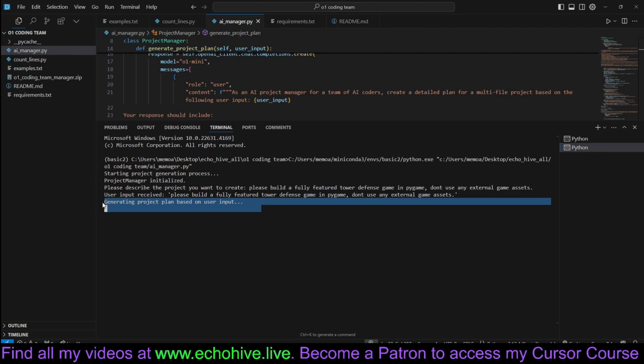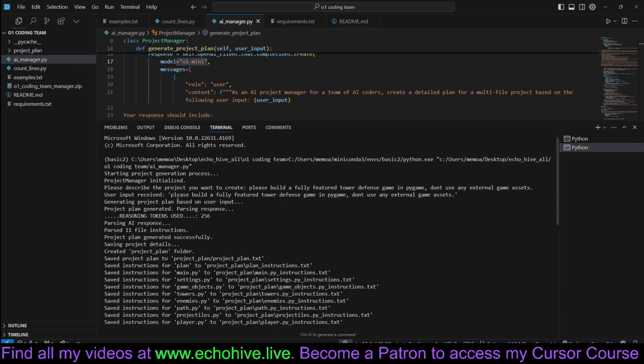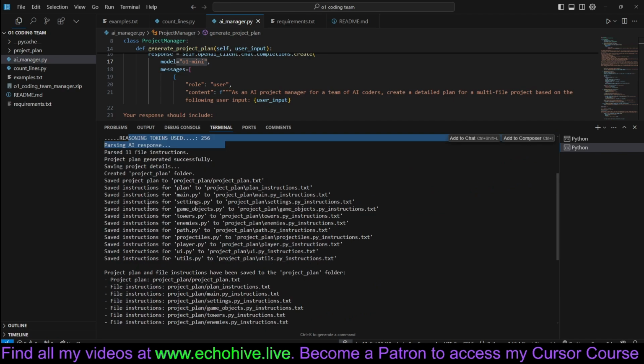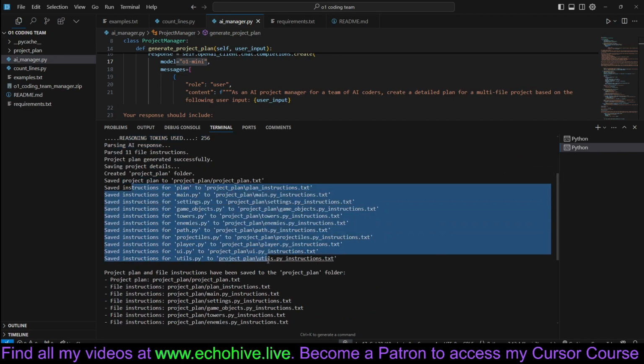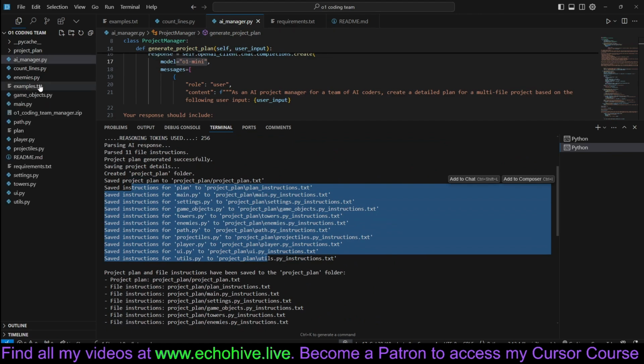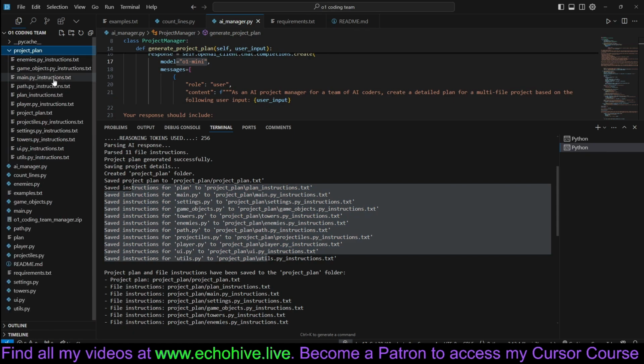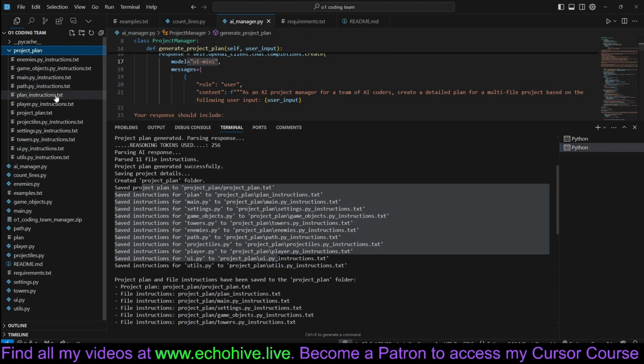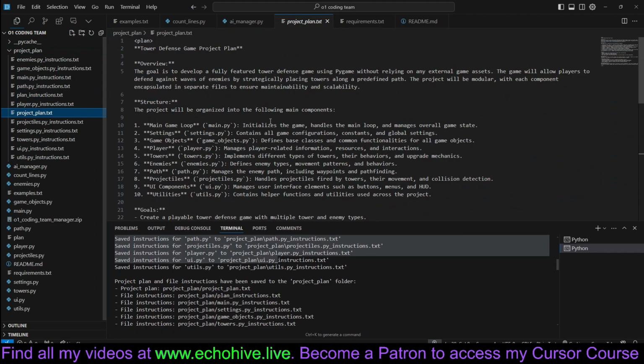This part of the code takes quite a while since O1 Mini takes quite a long time to write the specs. You can also try O1 preview for this phase of the task. Okay. Our project is completed. So surprisingly, it didn't use very many reasoning tokens. We are printing it right here, but it created a project plan and instructions for each file, quite a lot. We can review them here, and actually all the files were written very quickly because we are running the coder agents in parallel. But let's begin by taking a look at the project plan. Here is the plan instructions or the project plan.